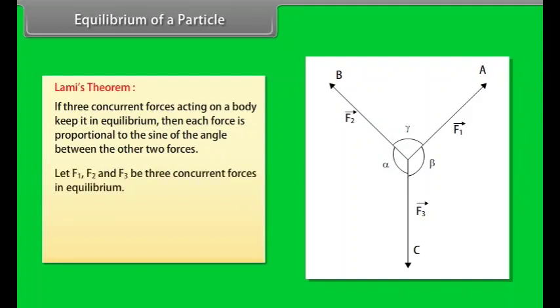Let F1, F2 and F3 be 3 concurrent forces in equilibrium. Then, according to Lamy's theorem, F1 upon sine alpha is equal to F2 upon sine beta is equal to F3 upon sine gamma.